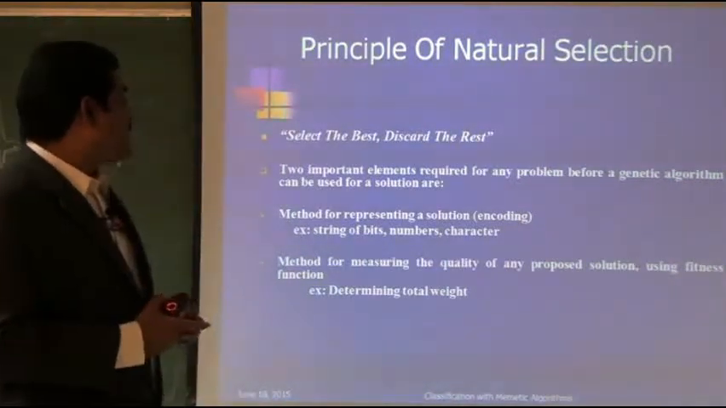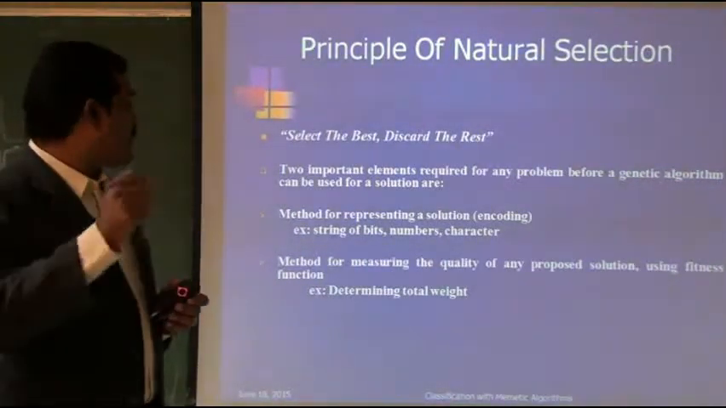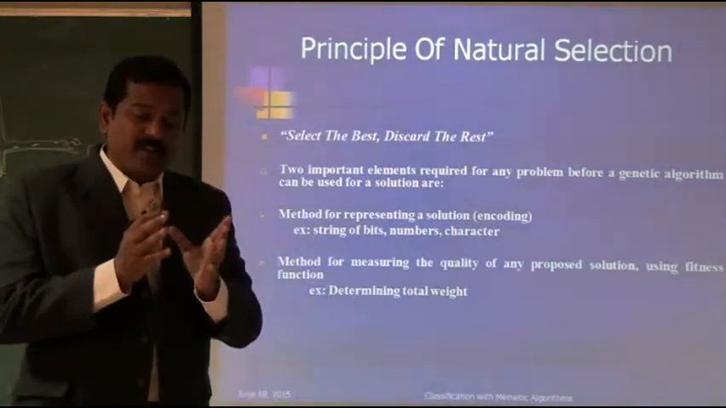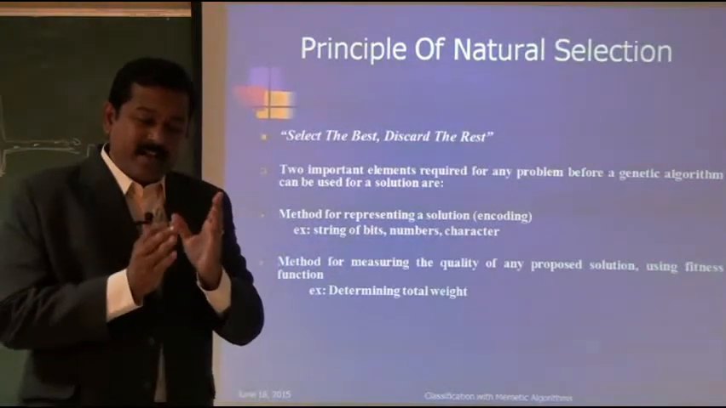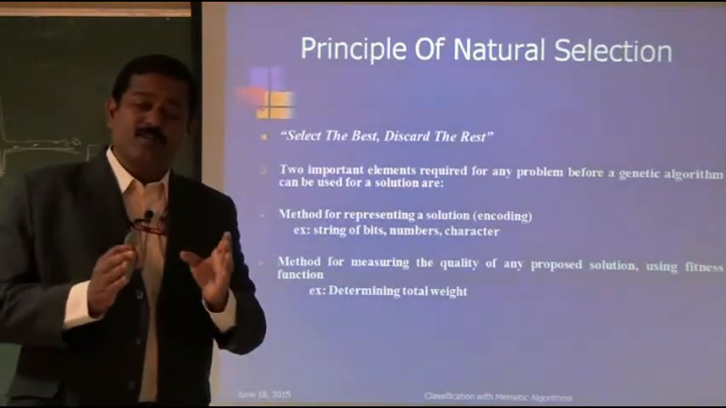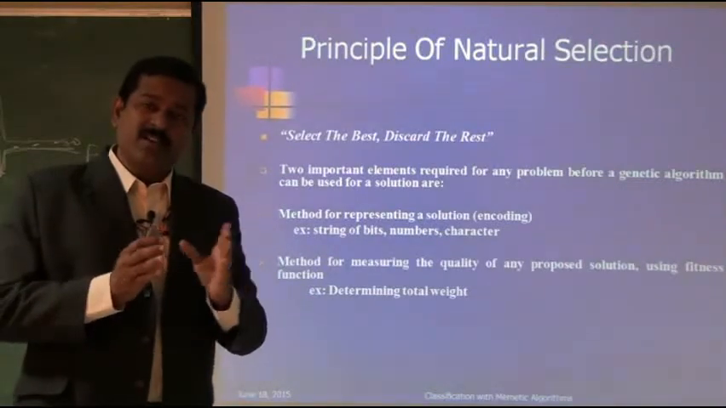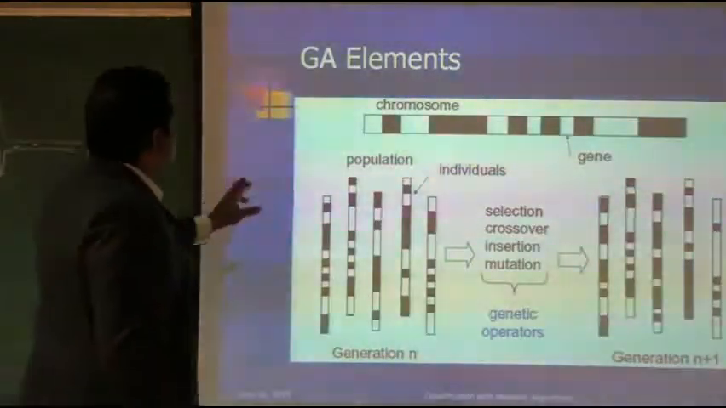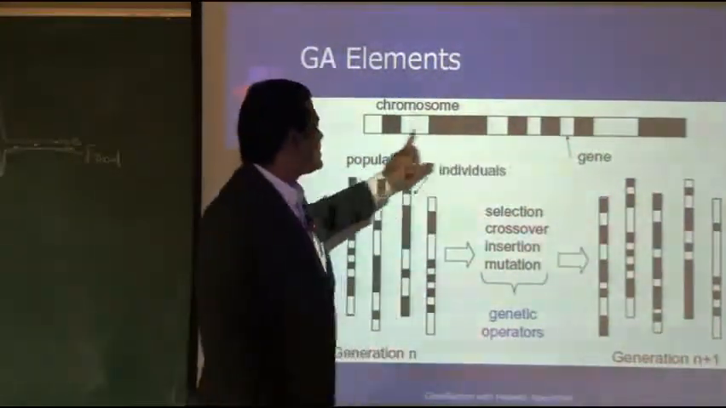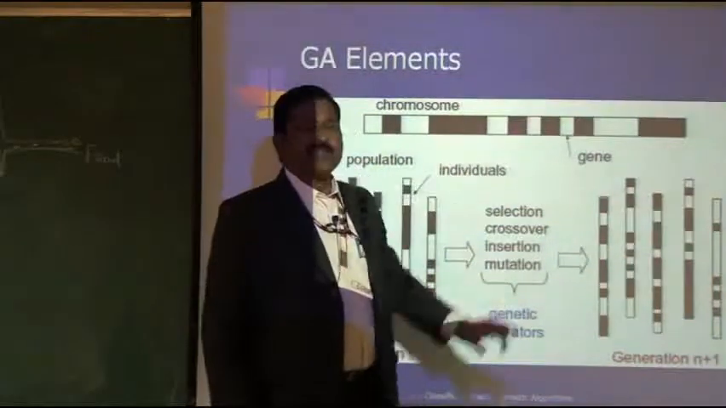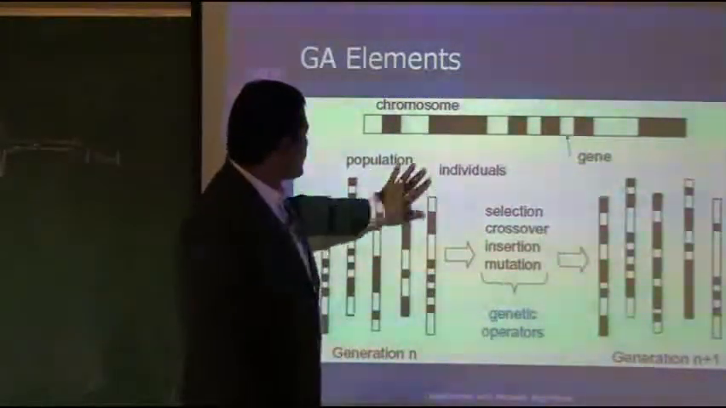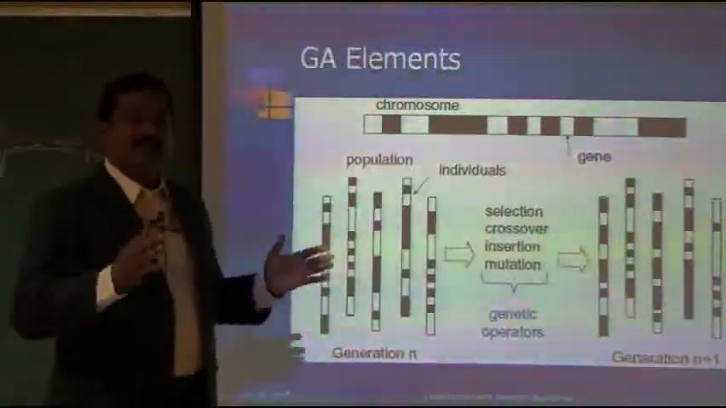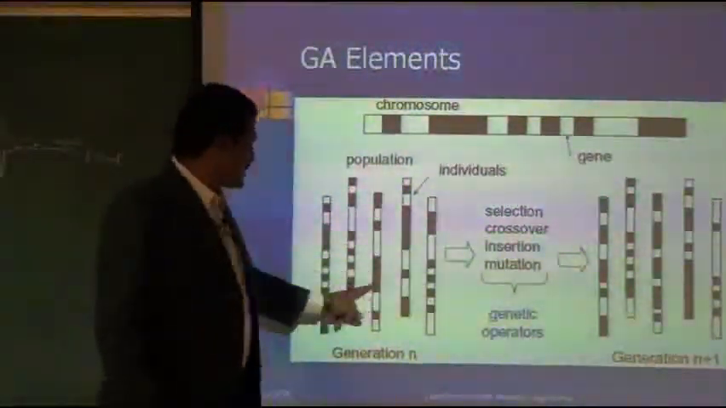The other is a method for measuring the quality of any proposed solution, via the fitness function. The fitness function is a very important thing, as it determines the survival of the solution. So it has to be selected properly, otherwise there is no guarantee that it will lead to an optimal solution. For example, this is called a chromosome. A chromosome consists of genes. Now these are the initial population. A problem is encoded as a chromosome, and a set of chromosomes is called the initial population.